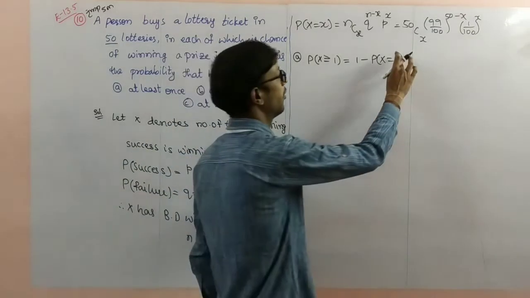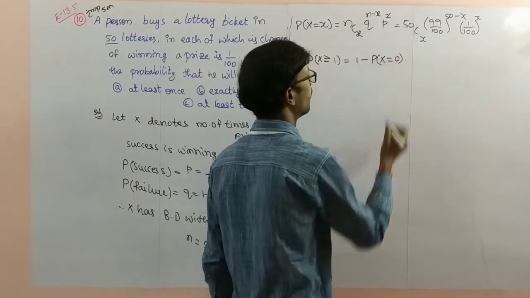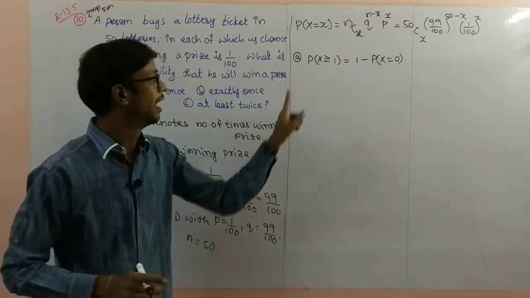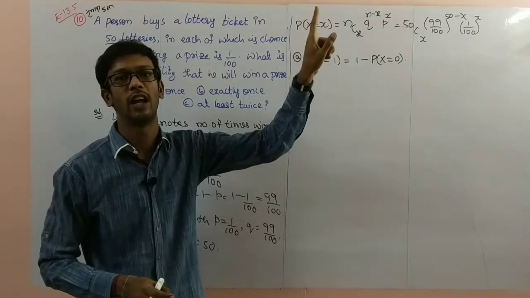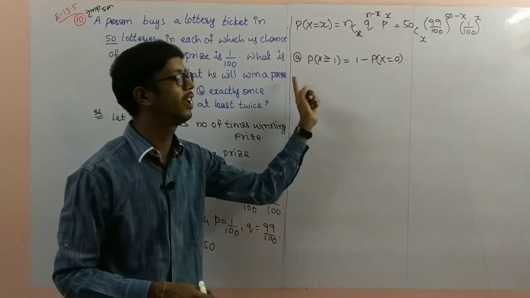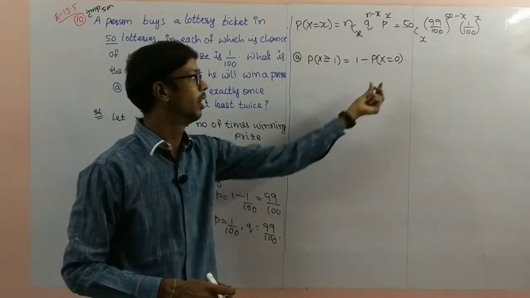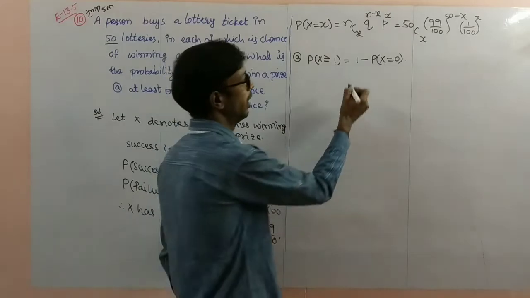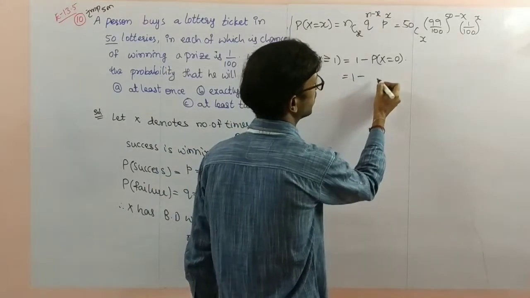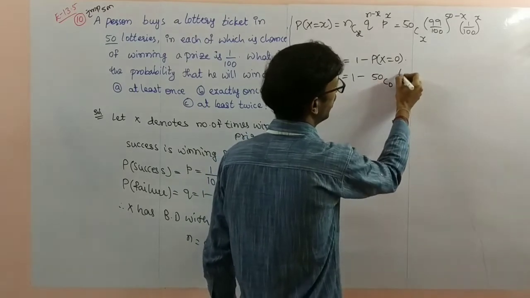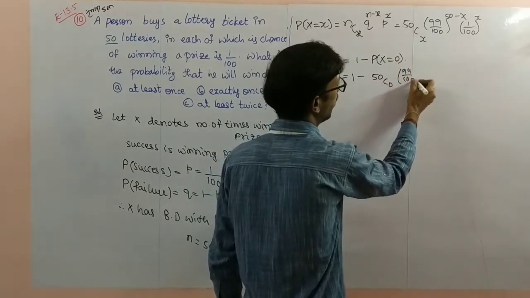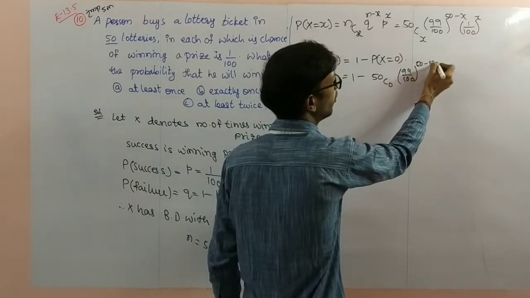Sorry, probability of x equal to 0. Extra value only: 0 plus 1 plus 2 plus, and so on up to 49, equal to 1. So only one value to consider, that is x equal to 0. Here you substitute 1 minus 50C0 (99/100)^(50-0) (1/100)^0.